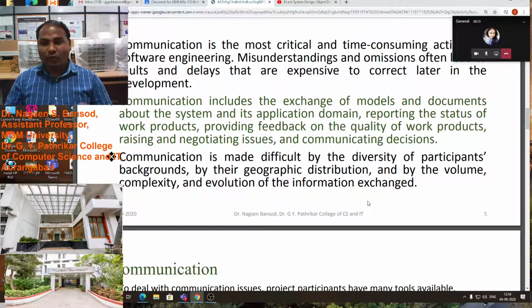And volume: suppose a huge amount of information exists about a particular project, then there will be complexity because of the volume. The information is very big, so understanding all of it makes communication difficult, as do the complexity of the software and the evolution of the information exchange.